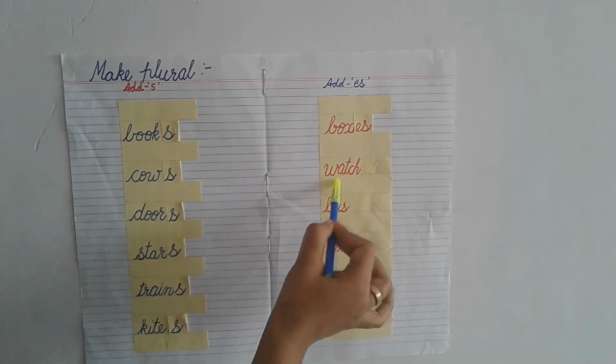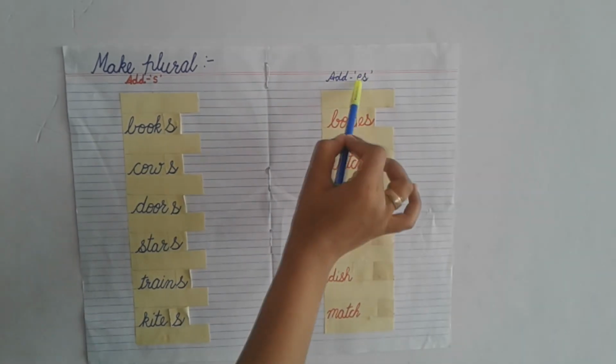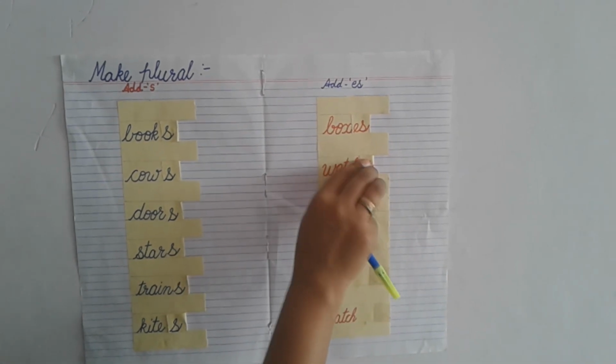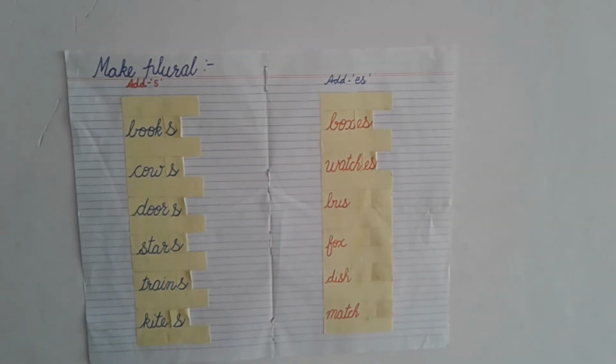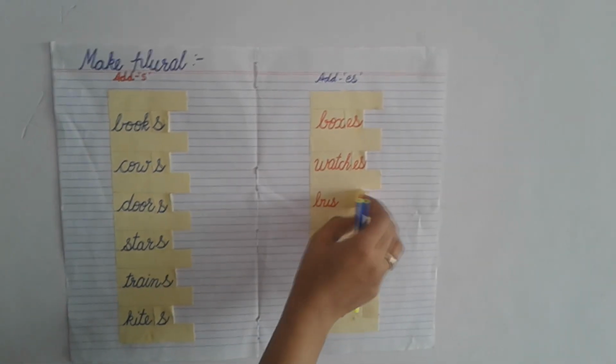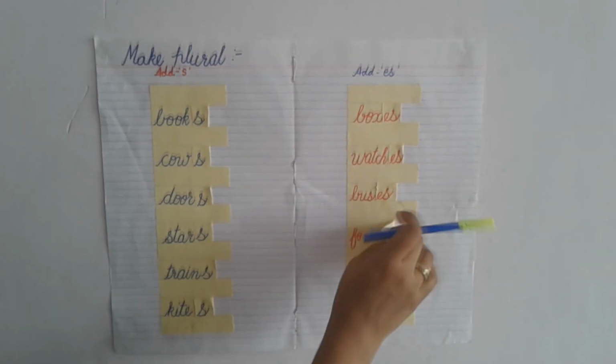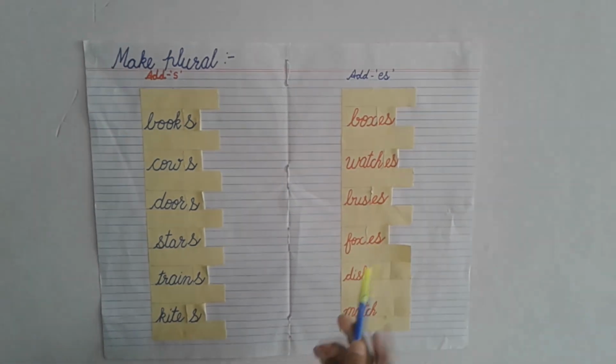Now please give the answer for this. Watch, what do we have to add? Es. Yes, watches. Bus, we have to add es, buses. Fox, we add es, foxes.